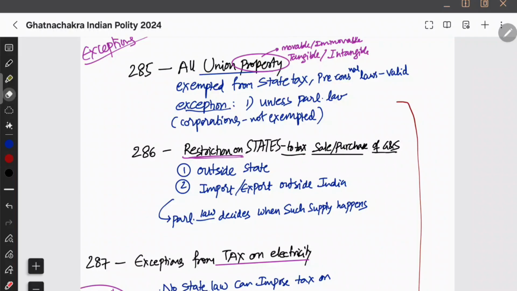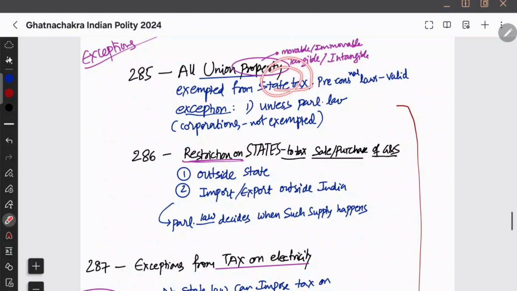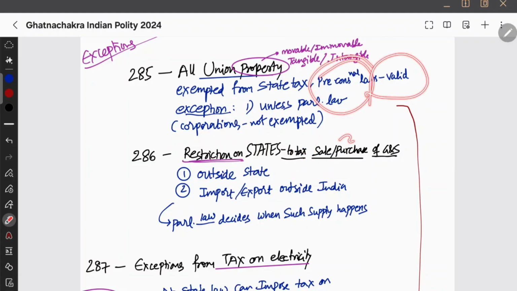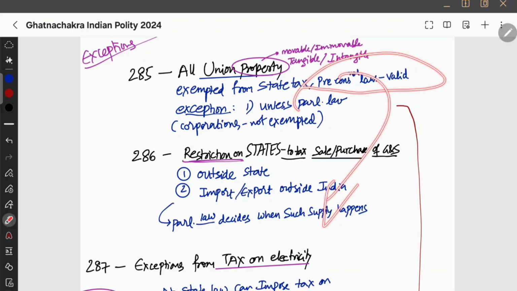Now we need to see exemption. What are all the taxes that can be exempted? For example, Union. Who can tax Union property? No one. So Union property is exempted from state tax. For example, movable, immovable, tangible, intangible. So of course, Union property, whether it is movable or immovable, tangible or intangible, is exempted from state tax, except for pre-constitutional laws. For example, let's say there is a local body taxing Union property, a small local body, and it is a pre-constitutional law which is keeping it valid. In such a scenario, it will still continue unless Parliament has revoked it. Okay, so that's what the Constitution says. Anyways, Union property is exempted from state tax.